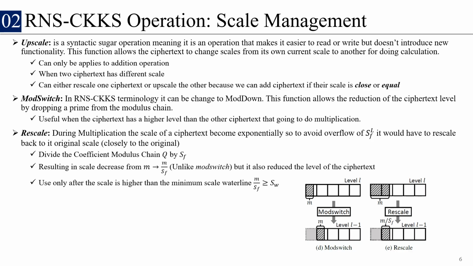We can only use rescale if the current scale is higher than the minimum scaling waterline, because we set a certain scale so that when we rescale and do multiplication, there will be a certain point where we cannot do it anymore, because bootstrapping requires certain levels and a certain scale.